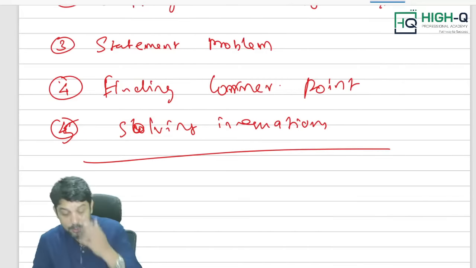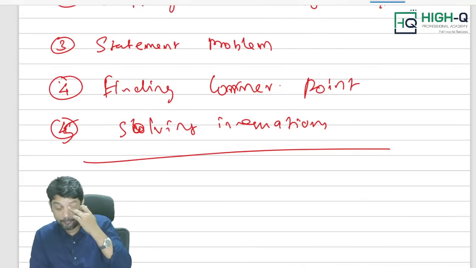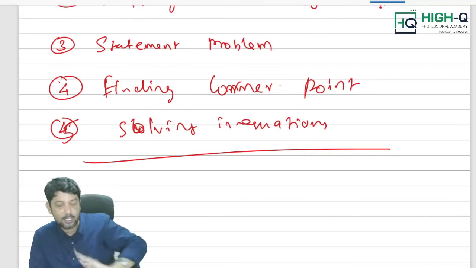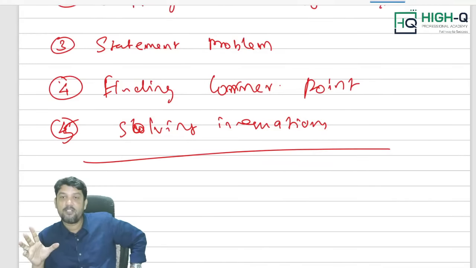Okay, what is it, my dear? Solving inequations. Of course, finding corner points, solving inequations, these are the things that are going to come, my dear. These are the 5 types of question.